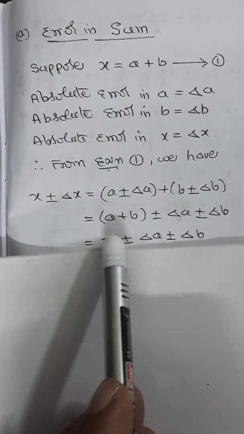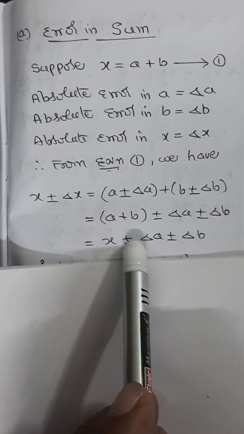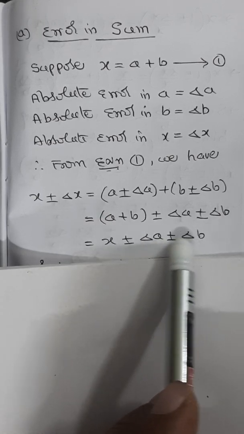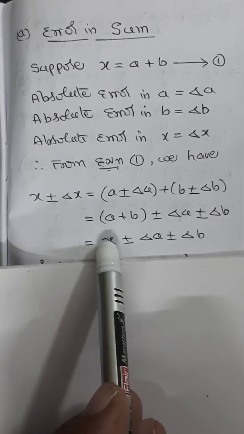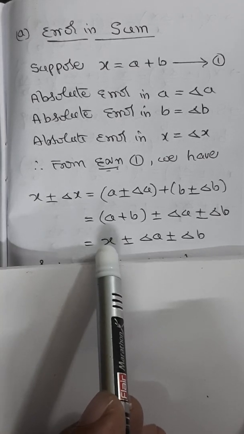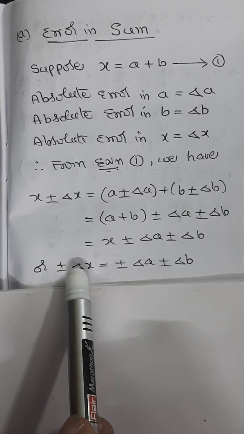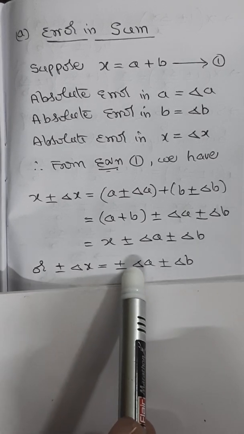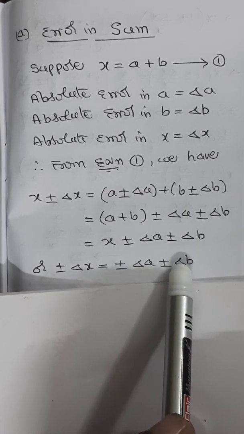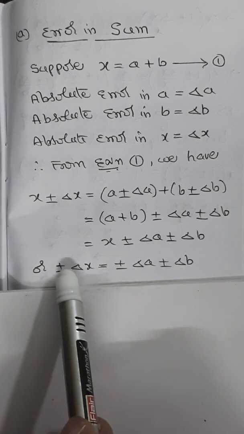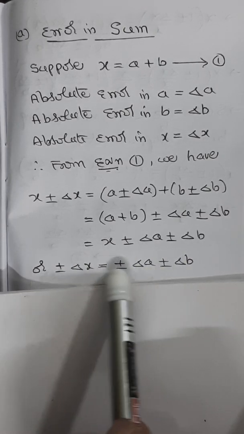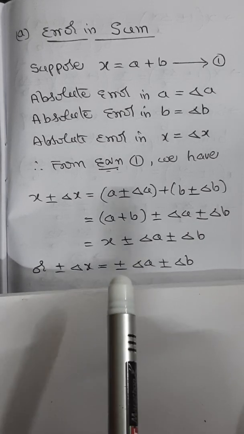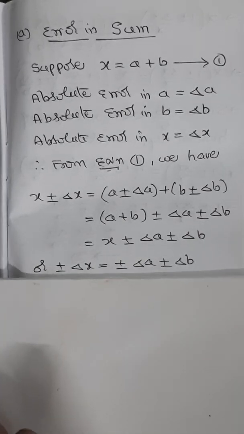So you can write it as X plus or minus delta A plus or minus delta B. On either side, you can strike off X and write plus or minus delta X equal to plus or minus delta A plus or minus delta B. Now if you see this process, you get 4 possible values for delta X here. What are the possible values for delta X here?